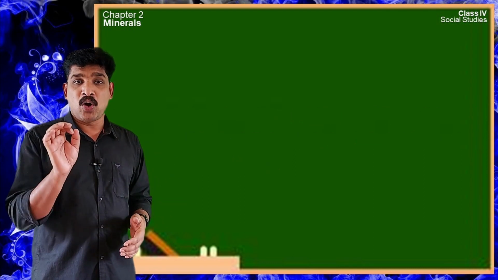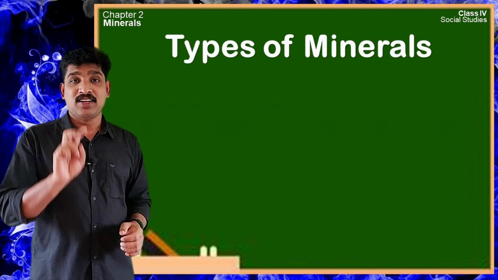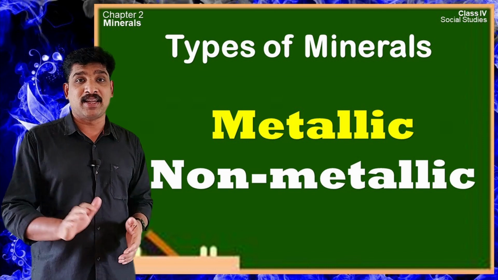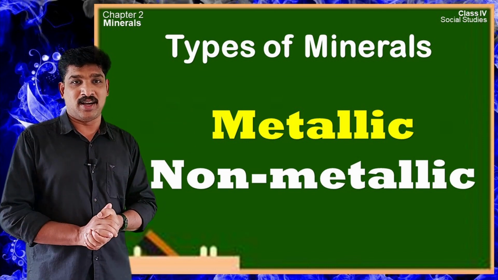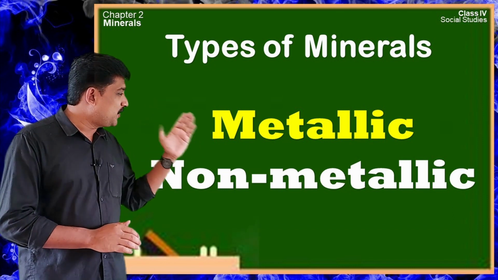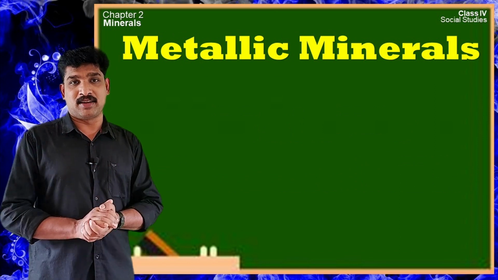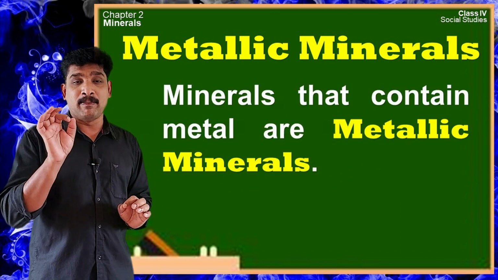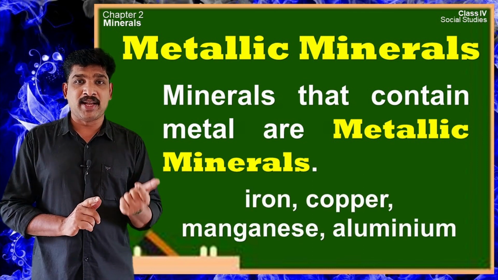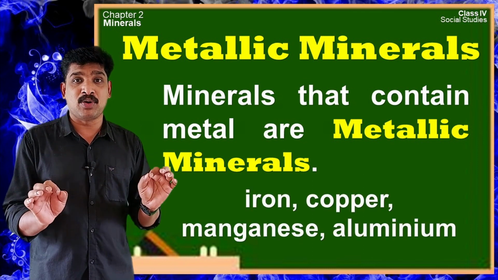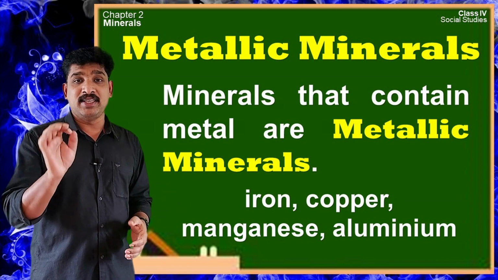Now let us study about all these minerals in detail. Let's start from their classification. There are two types of minerals, metallic and non-metallic minerals. Let us find out what these two are. First let us find out what are metallic minerals. Minerals that contain metal are metallic minerals. Iron, copper, manganese and aluminium are some of the metallic minerals. Let us learn in detail about these metallic minerals.